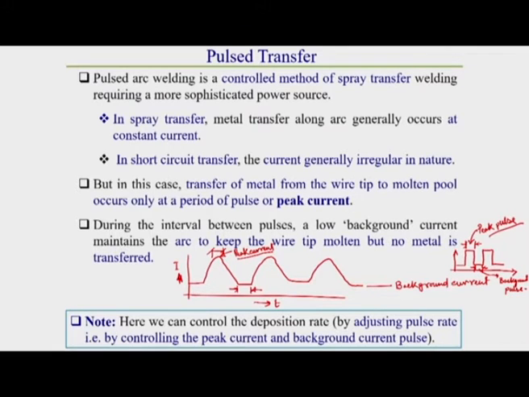In the case of short circuiting metal transfer, the arc extinguishes, but here the arc does not extinguish, because the arc remains ignited, and the electrode tip remains in molten state at background current also, though at that background current metal transfer does not take place. The arc is in an ignited state and the electrode tip is also molten, but drop transfer does not take place. We should keep that in mind.